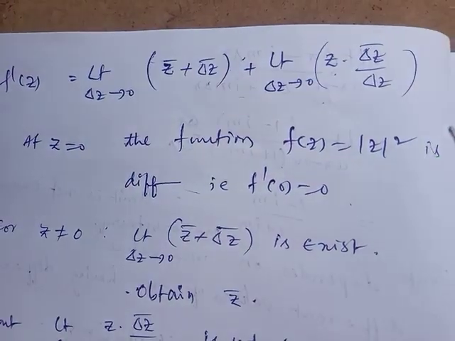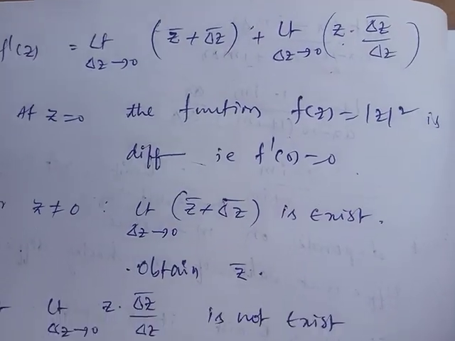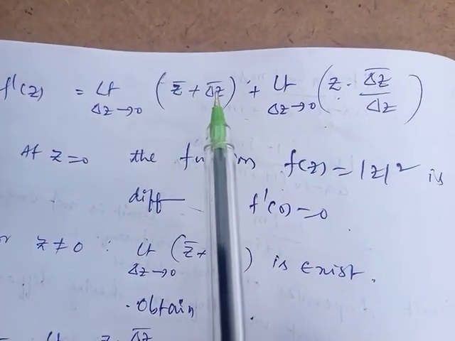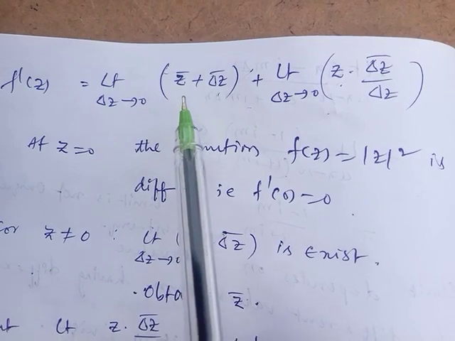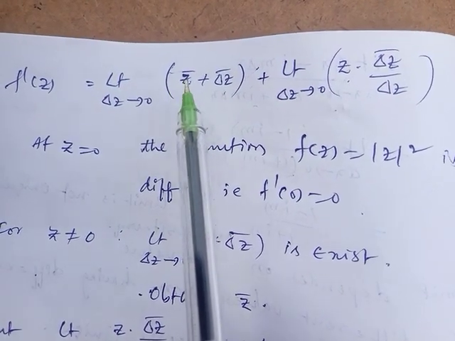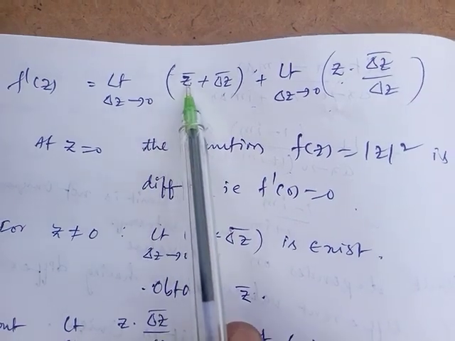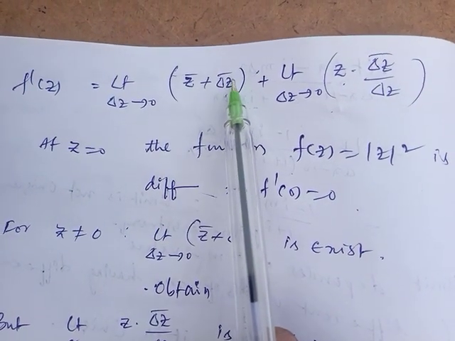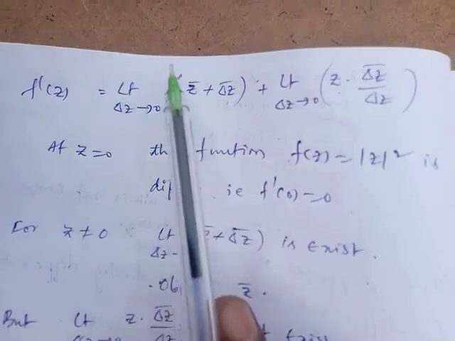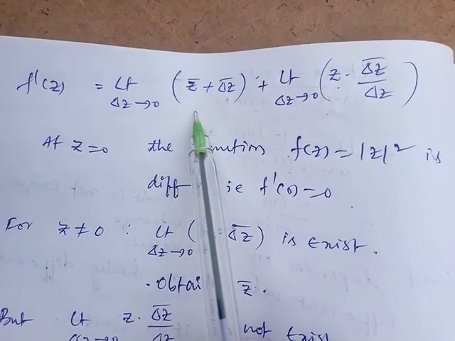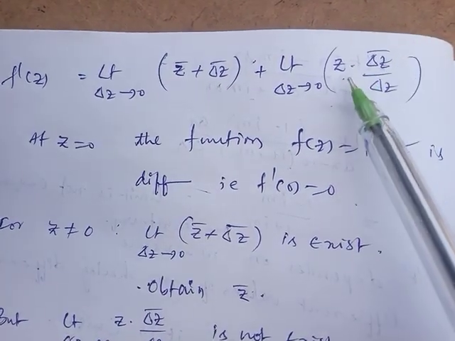Next, if z is not equal to 0, what will happen? See here, z is not equal to 0. I am substituting limit delta z tends to 0, z bar plus 0 bar. What will happen? In the first term, you get z bar. Next, go to the second term.